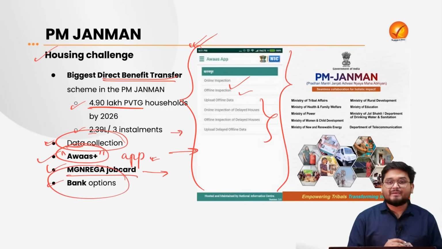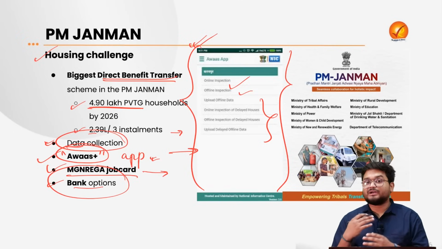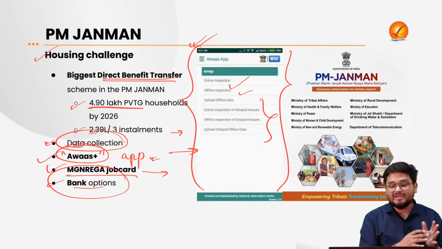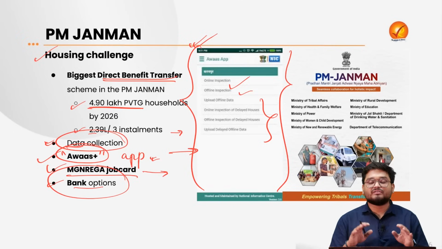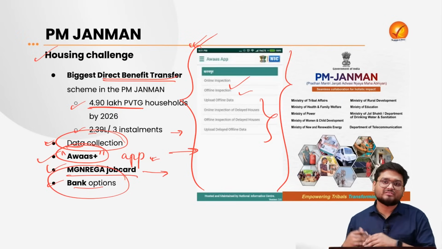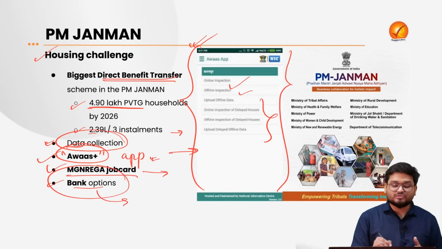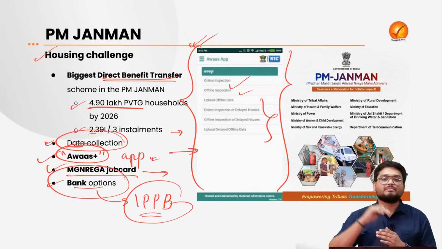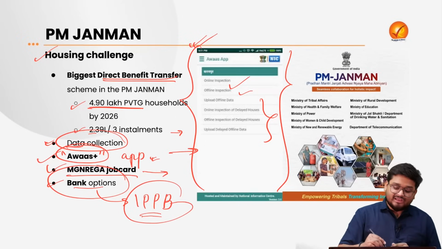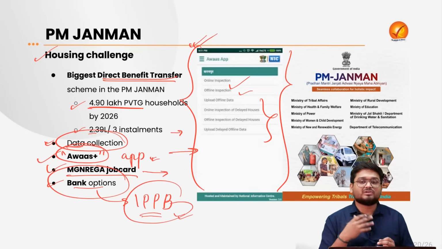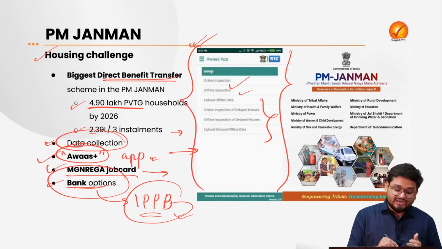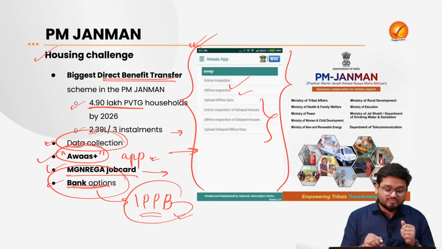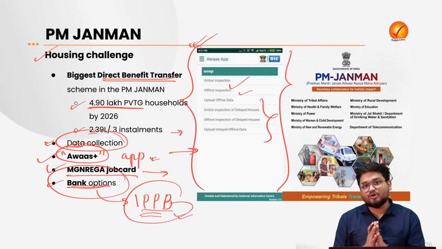Now, under bank options, in this particular housing scheme of PM JANMAN, there are more than 500 banks, cooperative banks and so on. But there is an exclusion of the India Post Payments Bank, which is actually the most popular bank with the tribal sections of the population. This particular portal needs to integrate all the important banks, especially these postal banks which tribals operate.